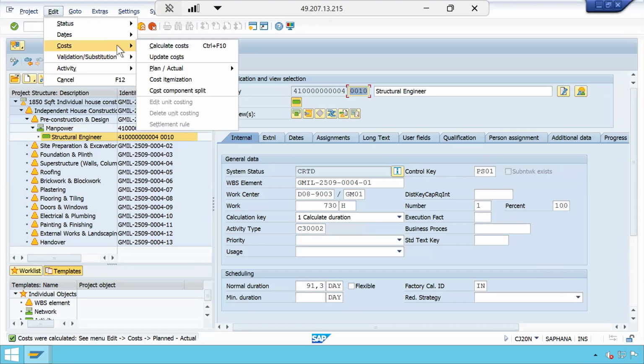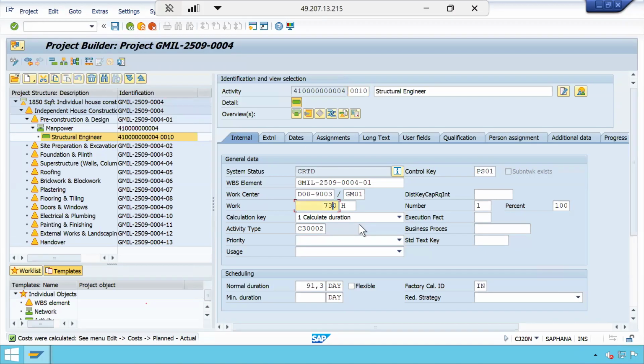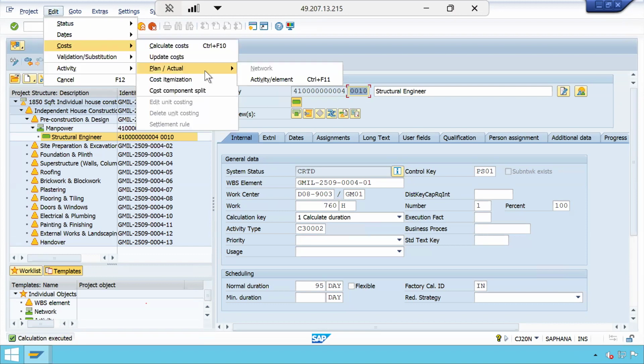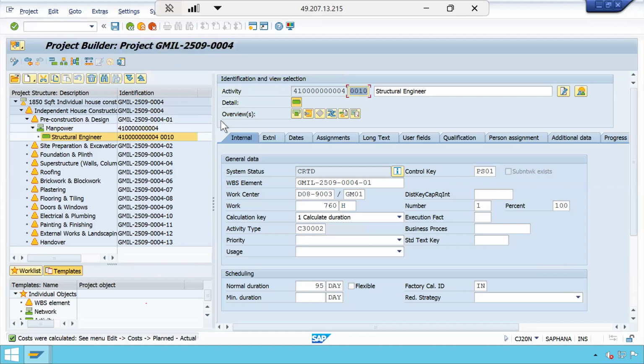It's 1,82,500. So for 95% I should get, that means 1,90,000, right? Yes, sir. I should get that value.